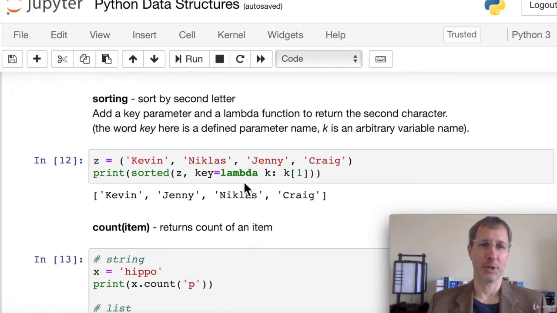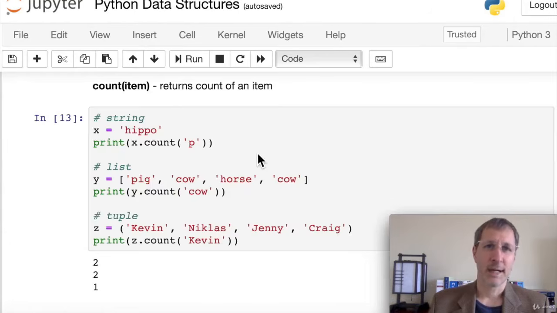So let's say you don't want to sort by the first letter, though. You want to sort instead by the second letter. Well, you can use a lambda function to do that. I'm not going to cover lambda functions in detail in this video, but I want to make you aware that you can sort either by reverse order or using some other parameter. And we do that using key equals some lambda function. And here for each item, k, you can use an arbitrary variable named k. We're going to take the 1th item, which is the second letter. So here it's going to be E, I, E, and R. And we're going to put those in sorted order based on the second letter. And we can see those with the second letter in sorted order.